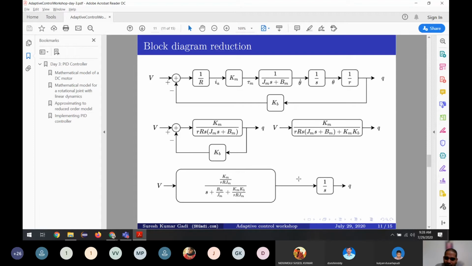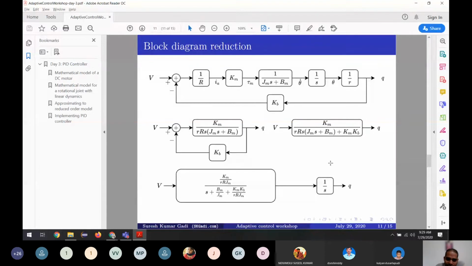And here I always want to make sure this 1 by s is separate from this velocity. Why? Because this one is a first order system and this one is a second order system. In the future, the plan is to learn first order identification, first order adaptive control, and then go to second order systems.